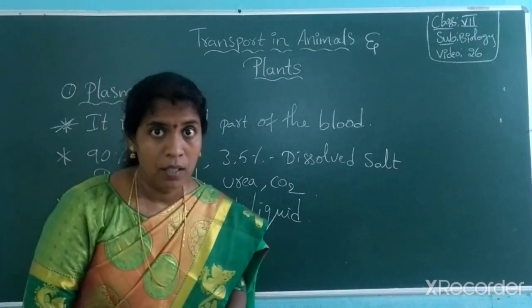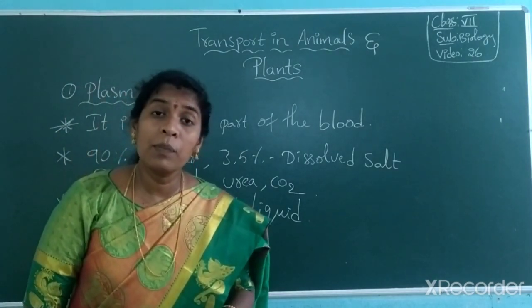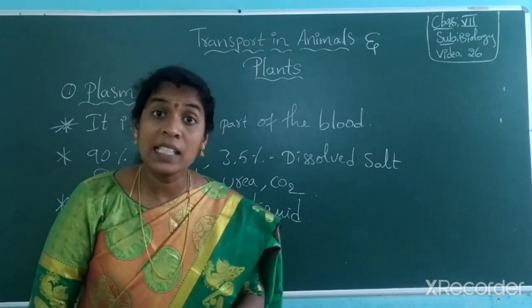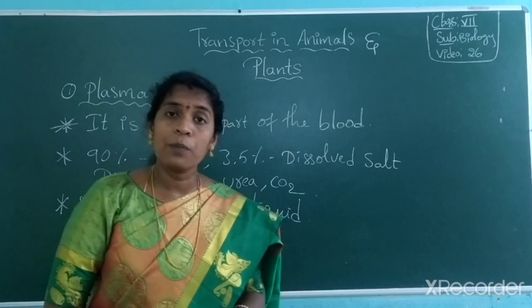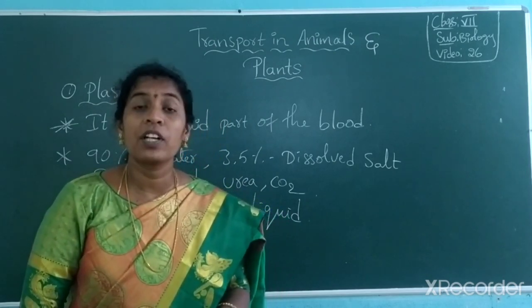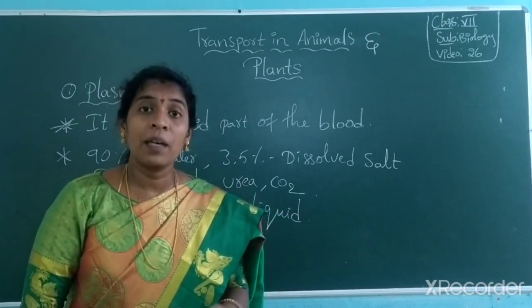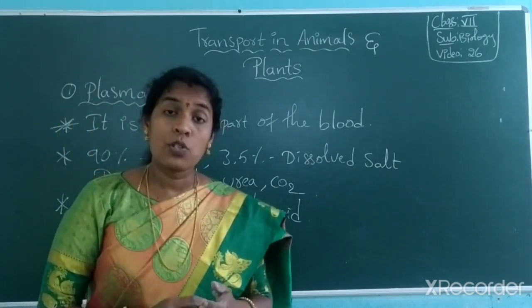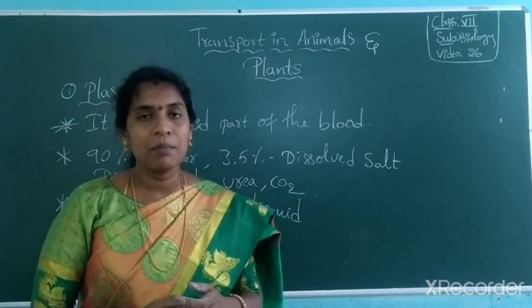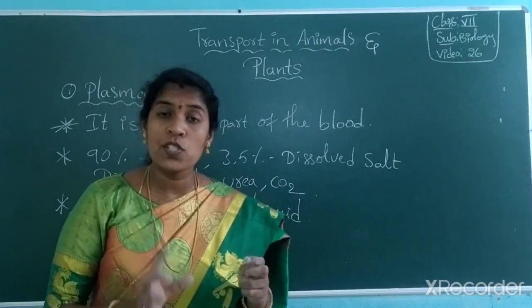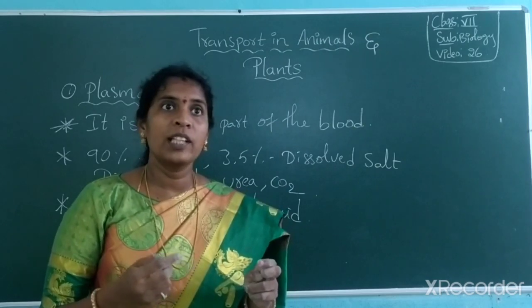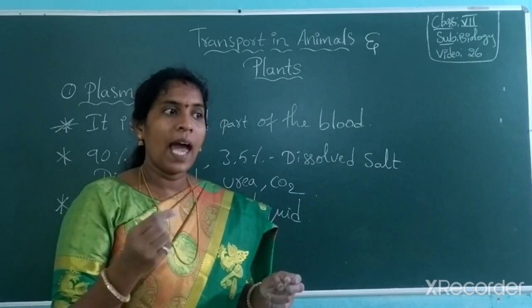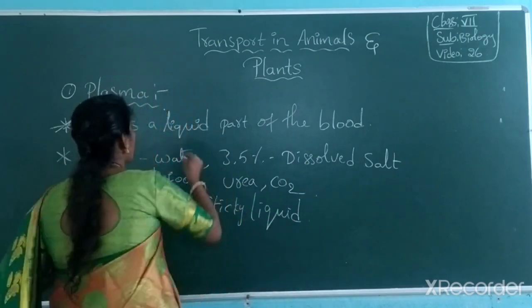Along with the immersed blood cells, it also has antibodies, which protect us from different types of diseases. So these antibodies are also present in plasma. Plasma is a pale yellow sticky substance. Generally when they do a blood test, they extract blood from our body and add a material called heparin.